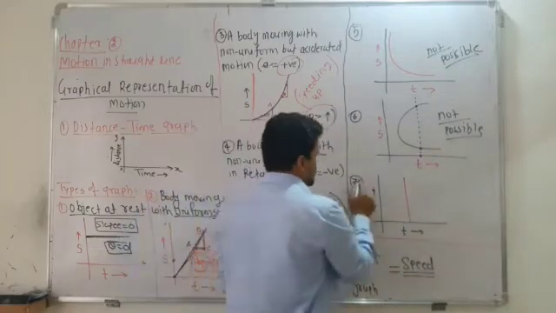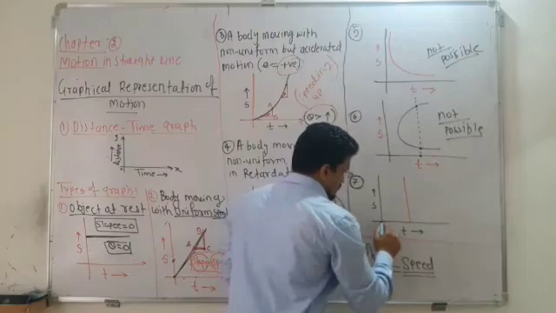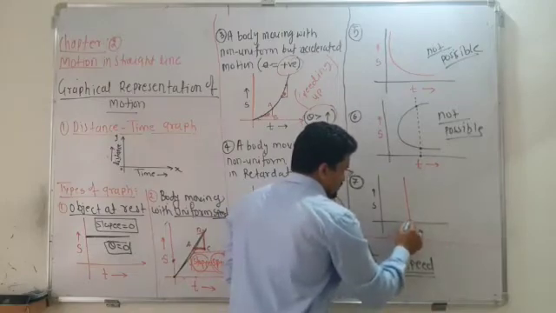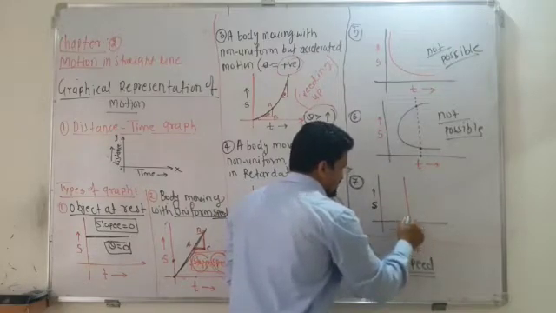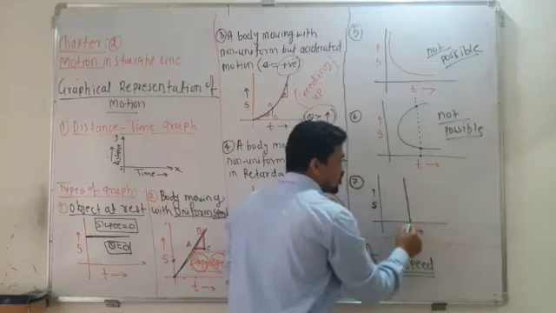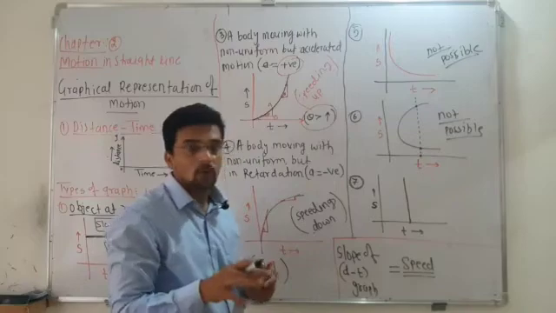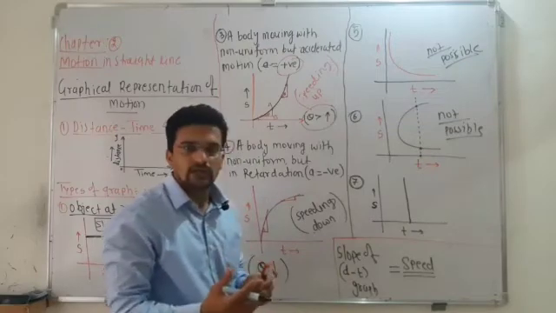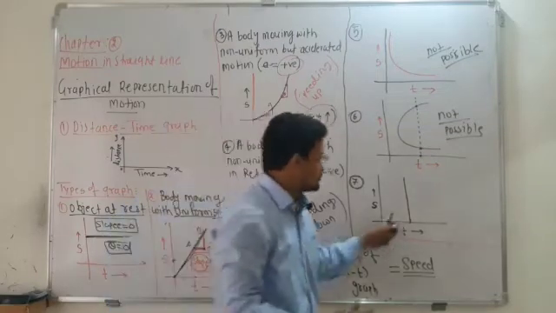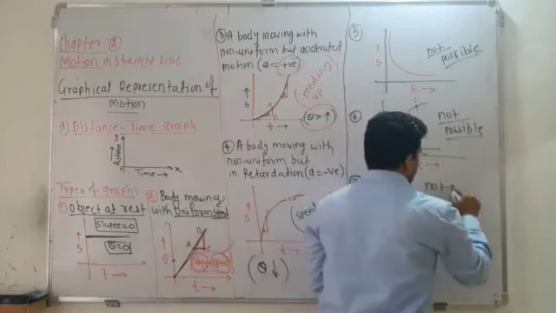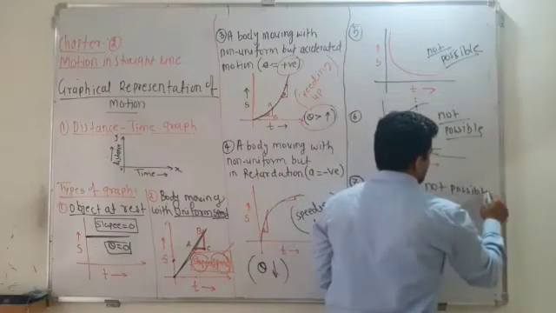Okay, so next is what? The seventh case. Distance increases, but the time is constant. So time is constant means what? Time is stopped. Time kabhi rukta hai kya? Never. So this is also not possible.